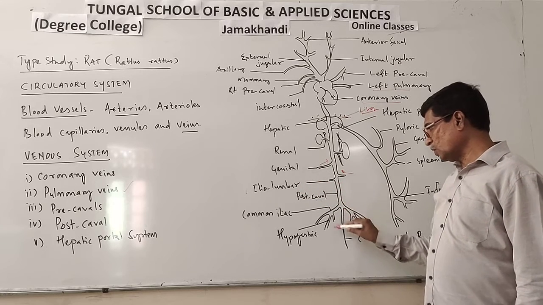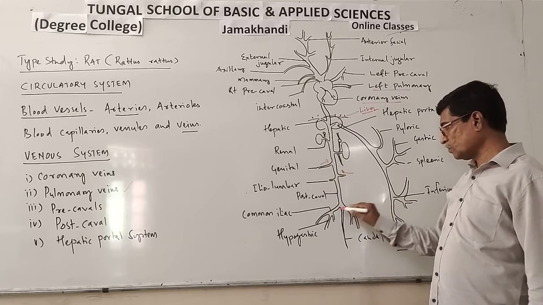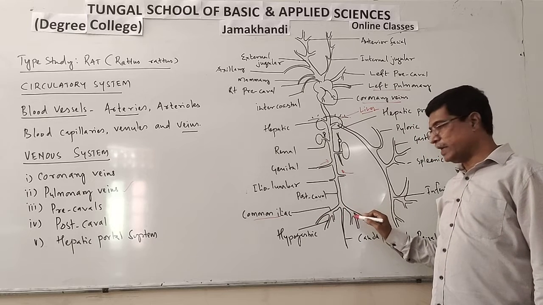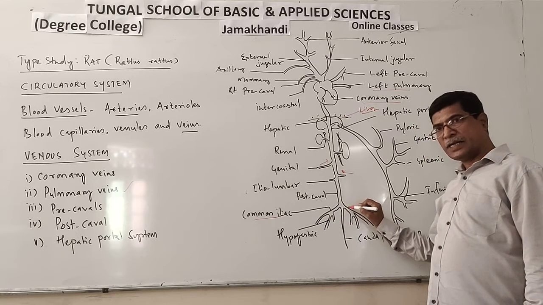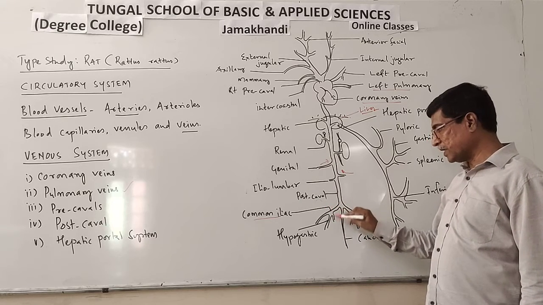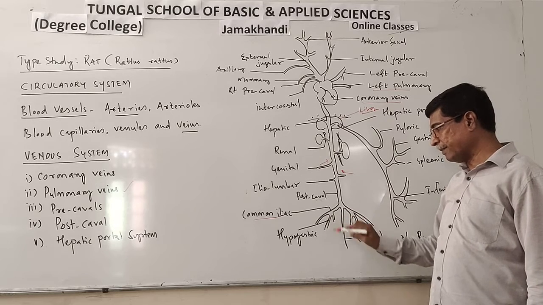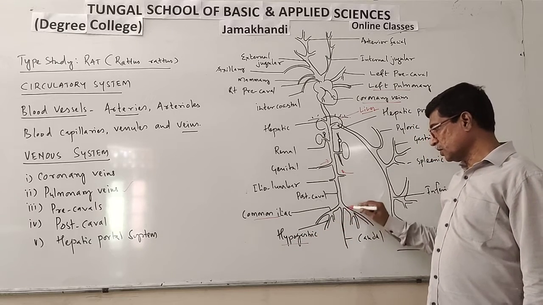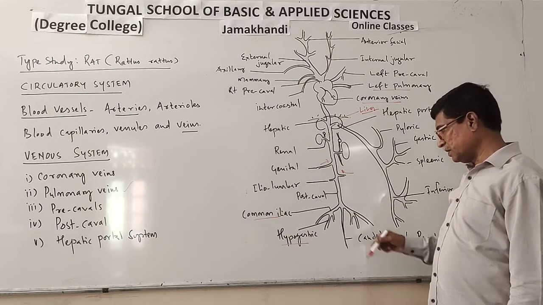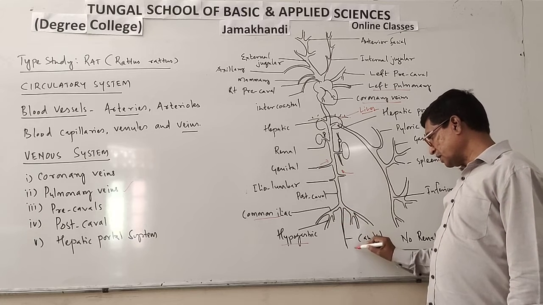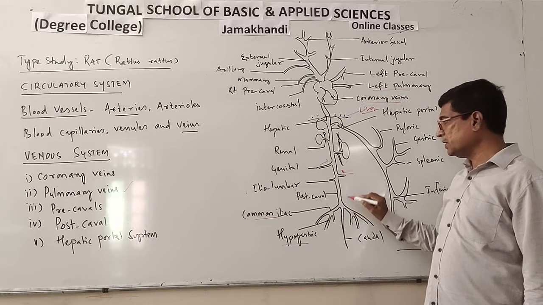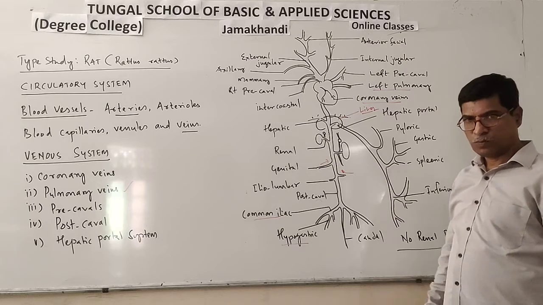Okay, post cava. At the hindmost region, it is divided into two branches, the common iliacs, right and left. They collect blood from the hind limbs. Each common iliac is further divided into external, internal and hypogastric. From the thigh region and posterior part, blood is collected, then the caudal vein collects deoxygenated blood from the caudal region and opens into the posterior.